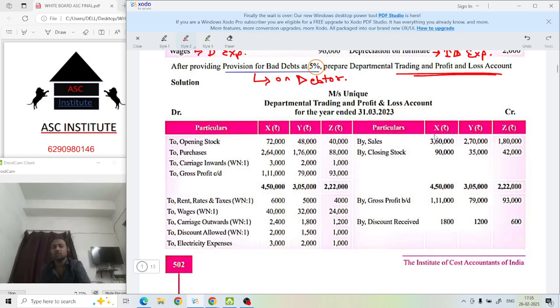I'm explaining it and then you have to do it on your own. After doing the same, if there is any doubt, I'll explain how to make it same as your final. Departmental trading and profit and loss account for the year ended 31st March 2023. From where are we getting this data? From the question.